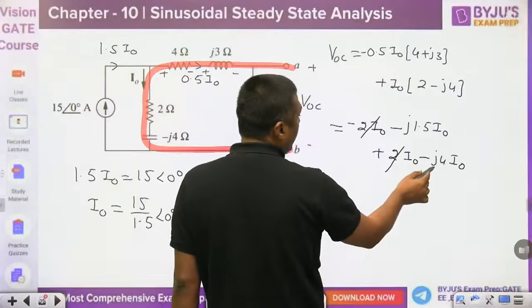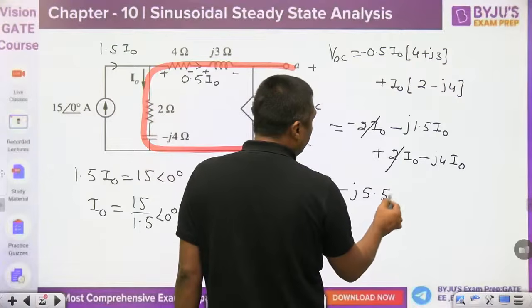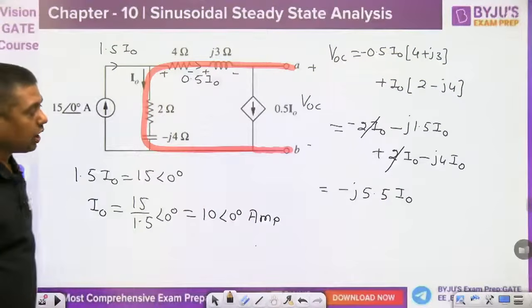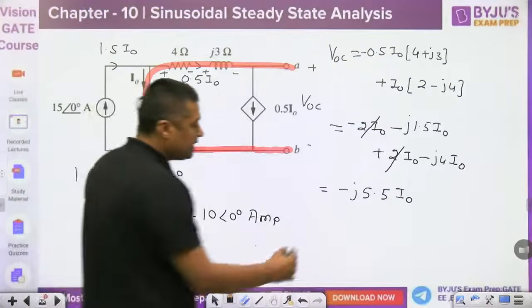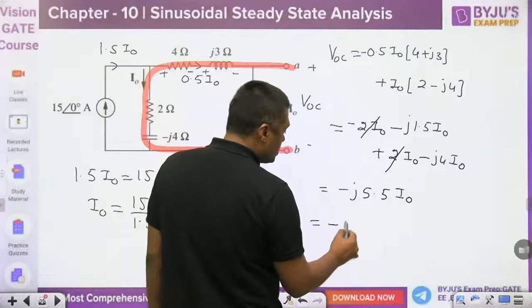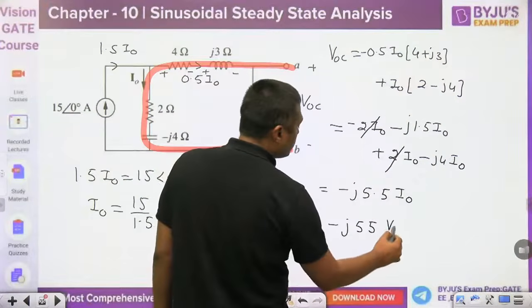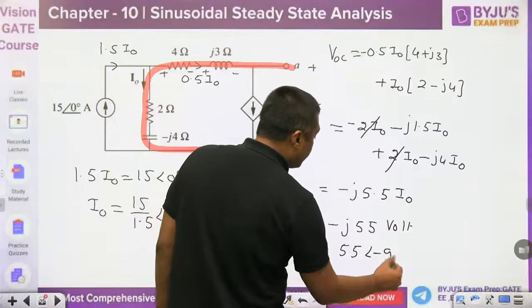Oh, sorry, 5.5. J 5.5 I0. And what is the I0 here? 10. When you write the 10, it will become J 55 volt. Or you can write 55 angle of minus 90 degree.